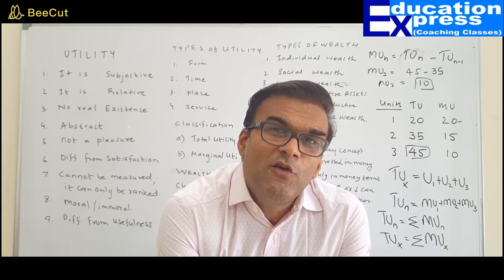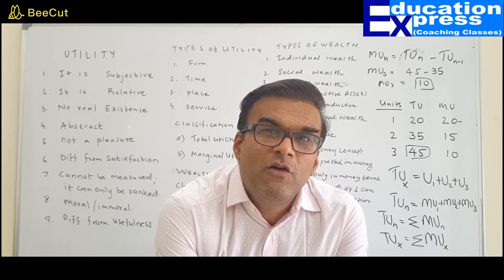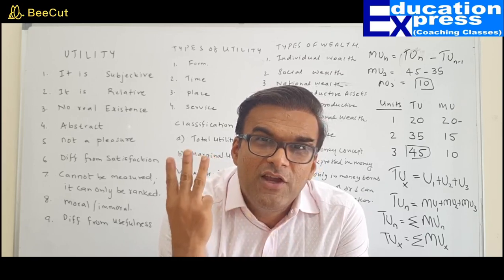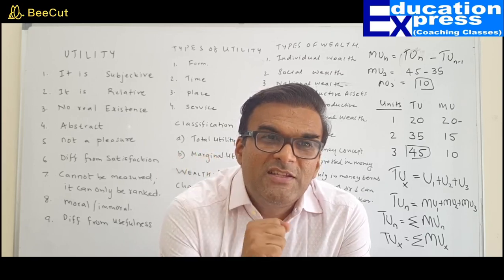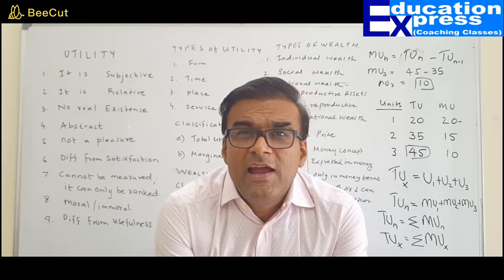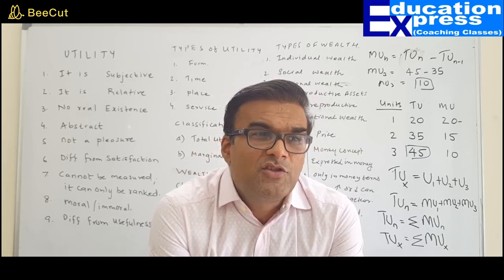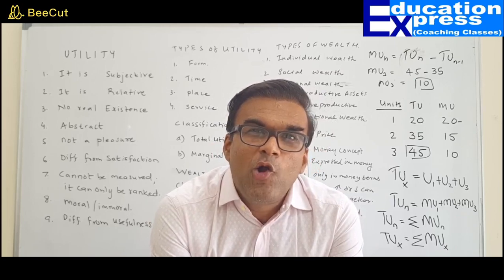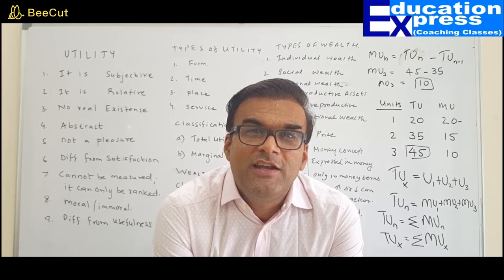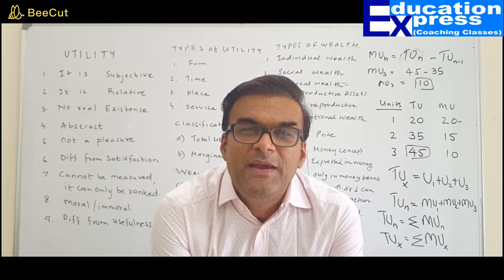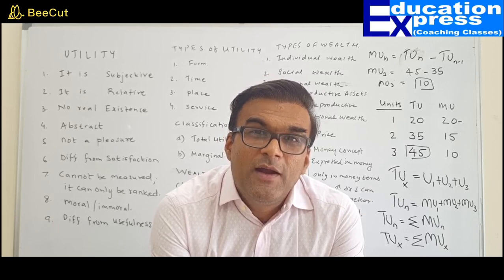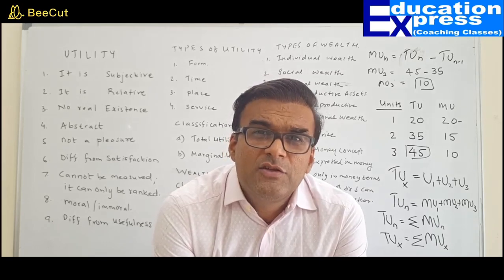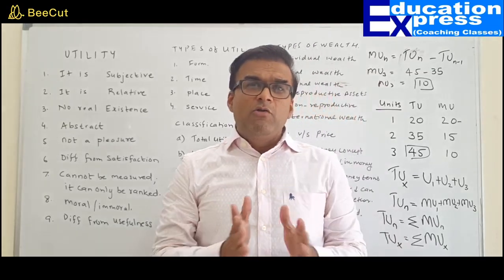Example: 3 kg of sugar is equal to 2 kg of pulses. Here we have a ratio of 3 to 2. Whereas if I ask what is the price of pulses, the answer would be, sir, it's 62 rupees per kg. Price is always expressed per unit, per kg, per piece, and so on. So my dear friends, when we differentiate between value and price, one must be very confident about the fact.